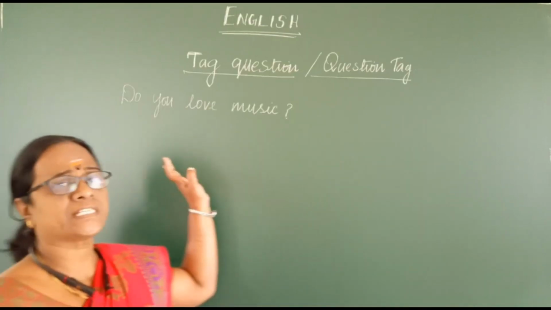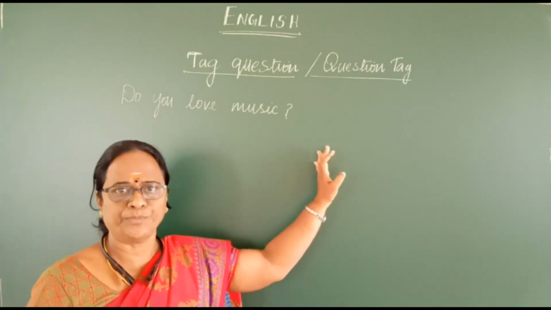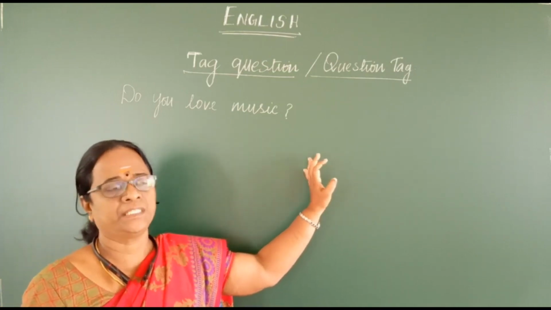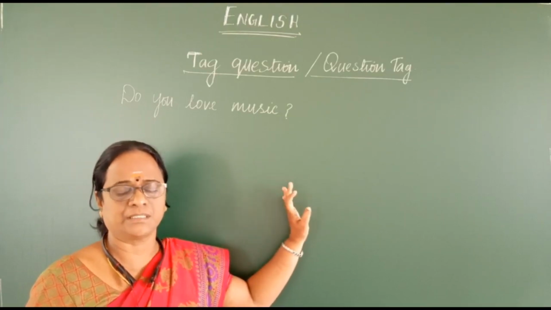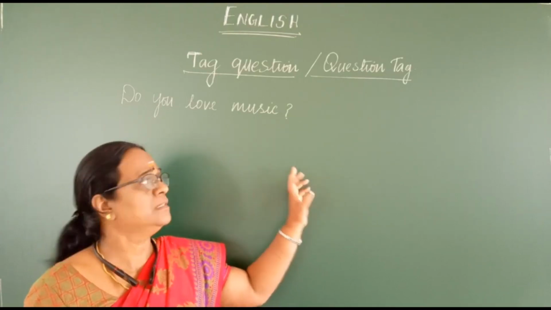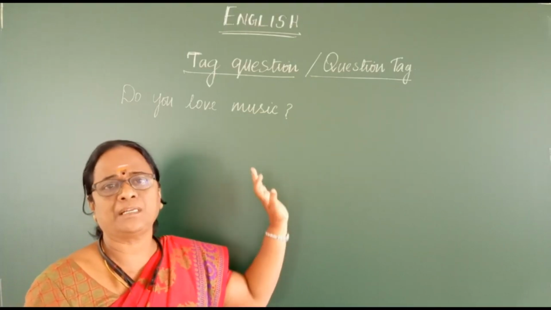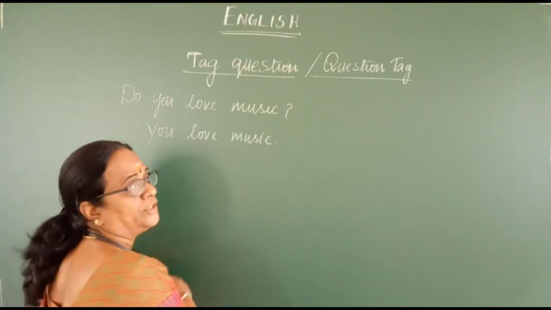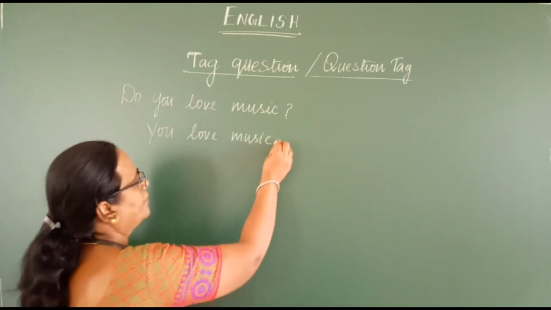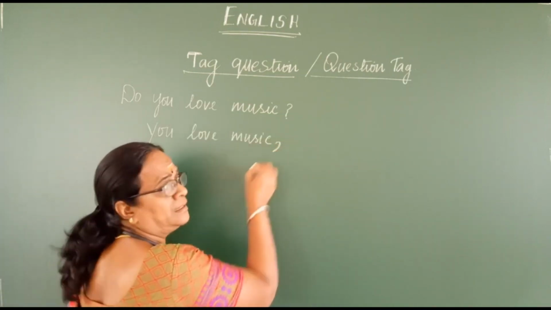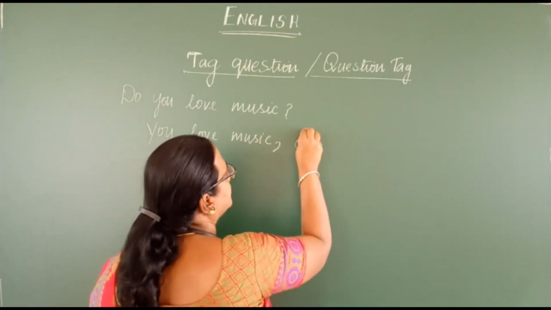See, when you are asking questions like this, do you love music? It becomes a yes or no question. But here, the tail form of that is a question tag or tag question. You are not supposed to ask the question like this. It should be an affirmative sentence: You love music, followed by a comma. Then you have to make a question tag.